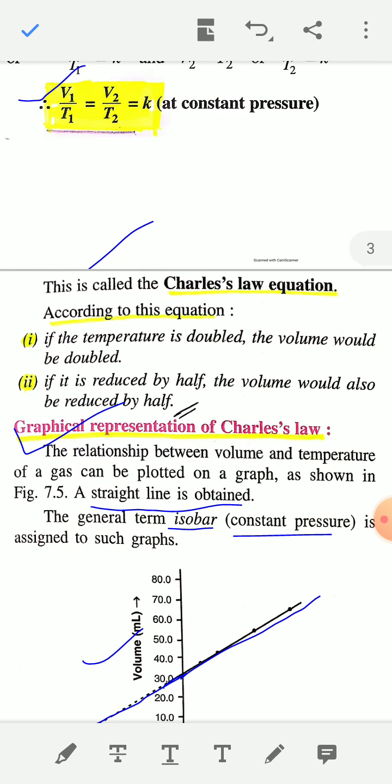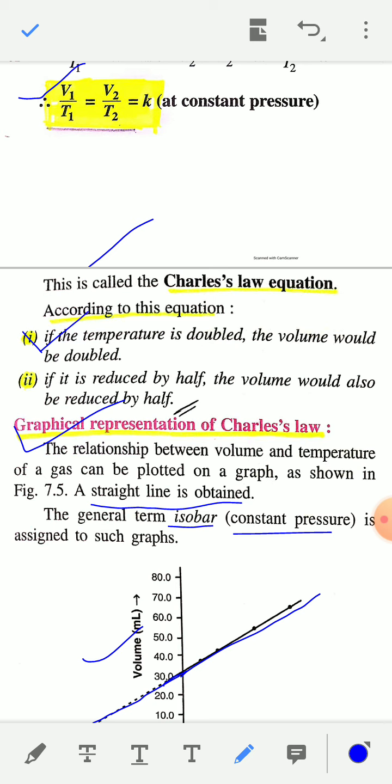According to this equation, if the temperature is doubled, the volume would be doubled, and if the temperature is reduced by half, the volume would also be reduced by half.